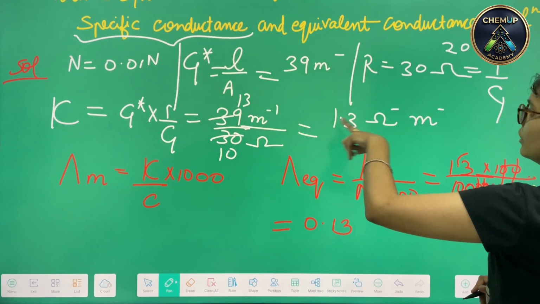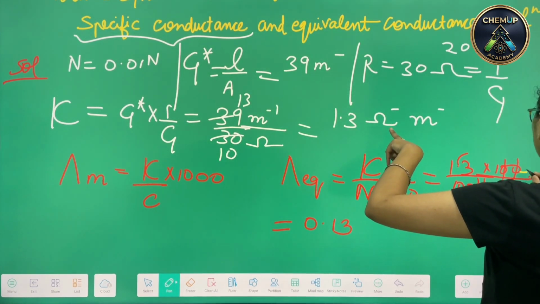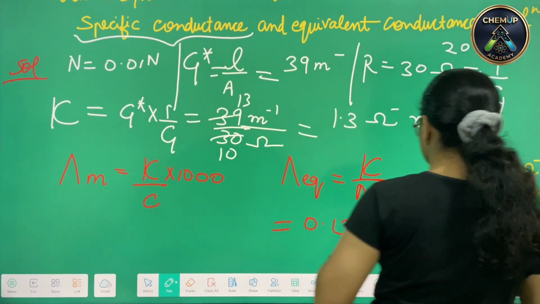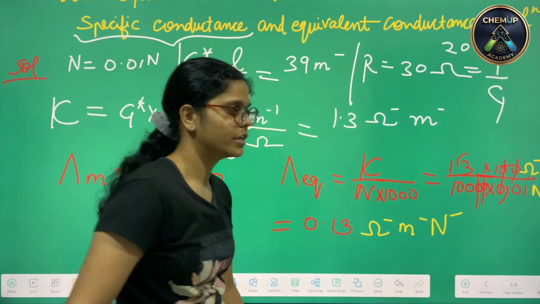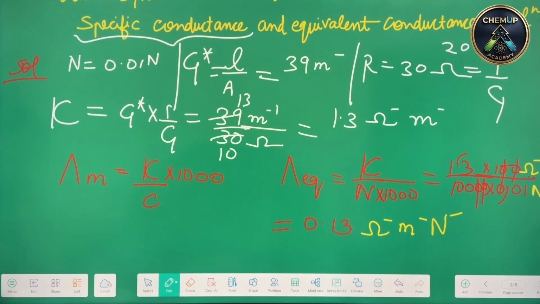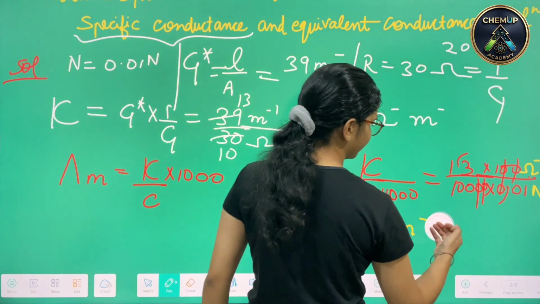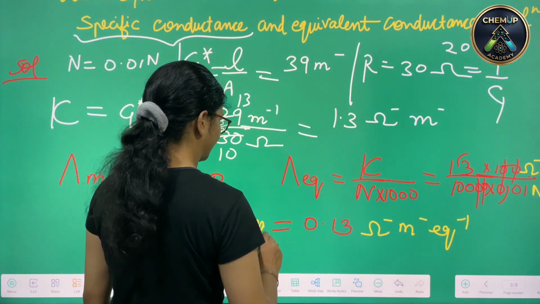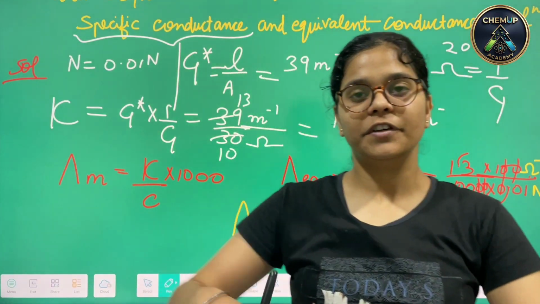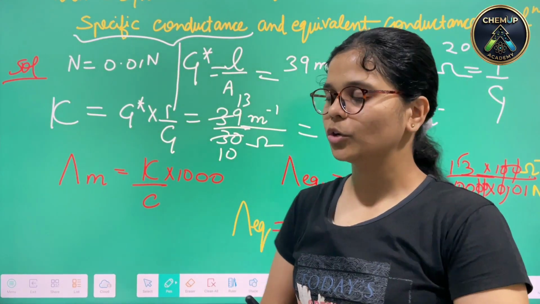For this we have ohm inverse, meter inverse. So we shall be having ohm inverse, meter inverse, normal inverse. This refers to your equivalence unit. Instead of normal, you can write it as equivalent as well, equivalent inverse. And hence the question has been solved without giving much input.